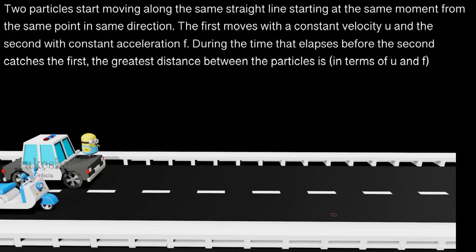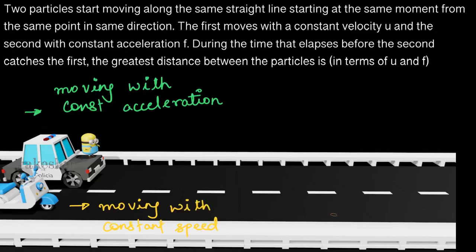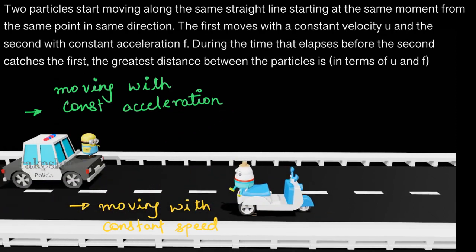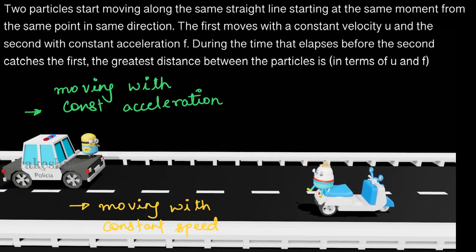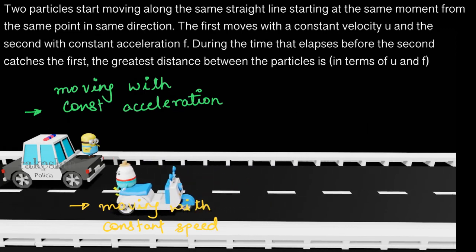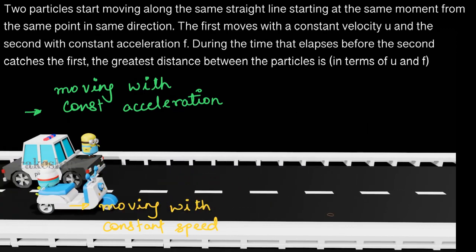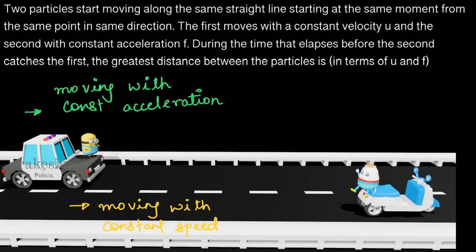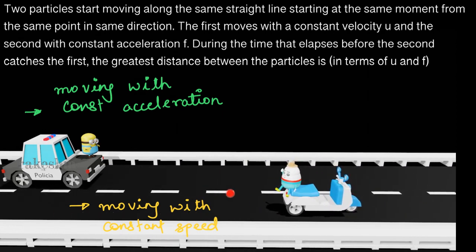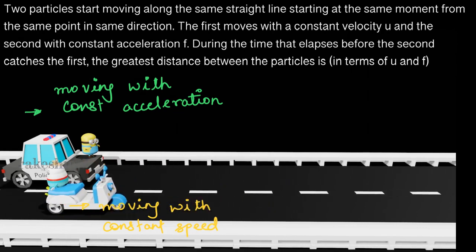Let us now go back to our original question. So the scooter here is moving with constant speed. The car here is moving with constant acceleration. Initially, the distance between them is going on increasing, coming to a maximum and then decreasing.